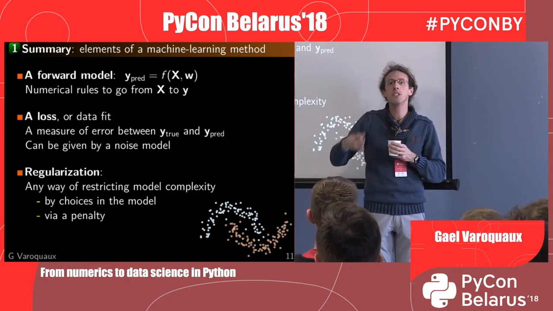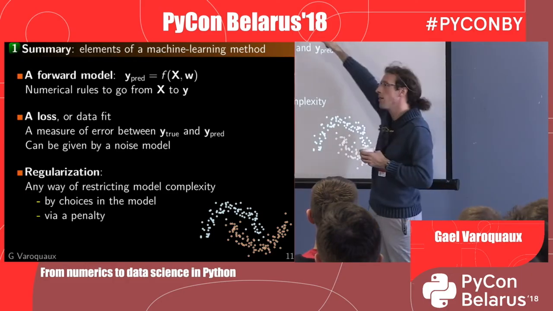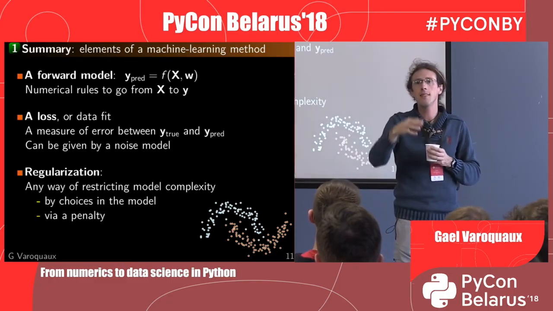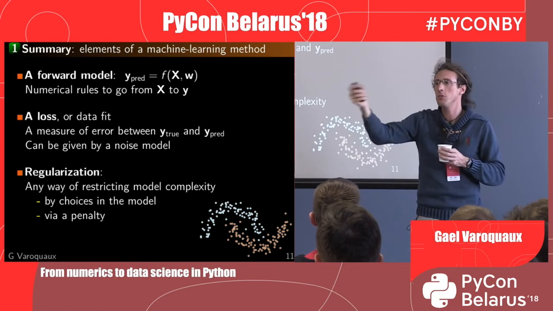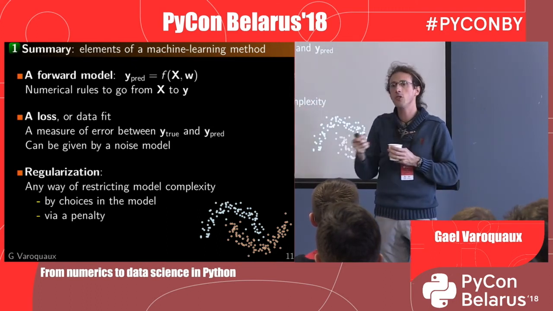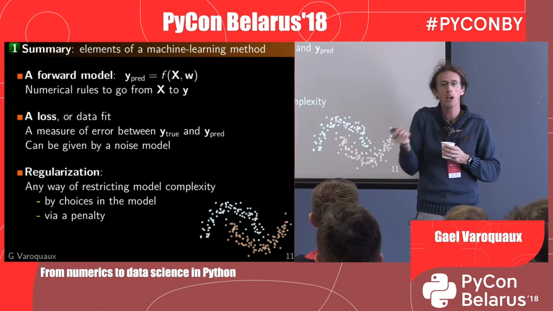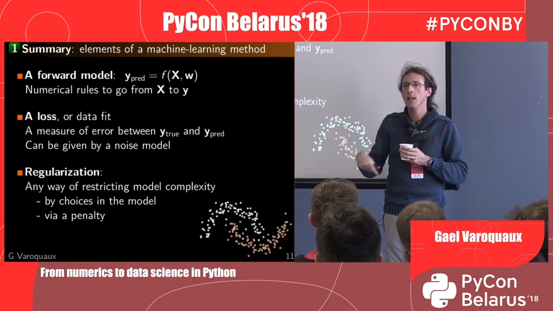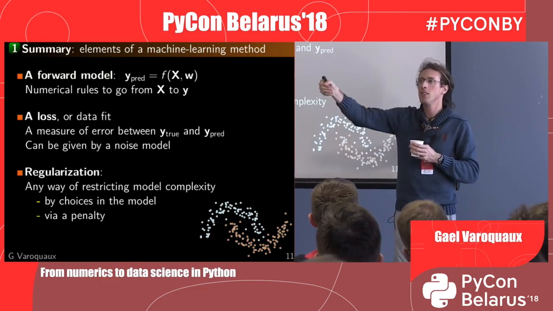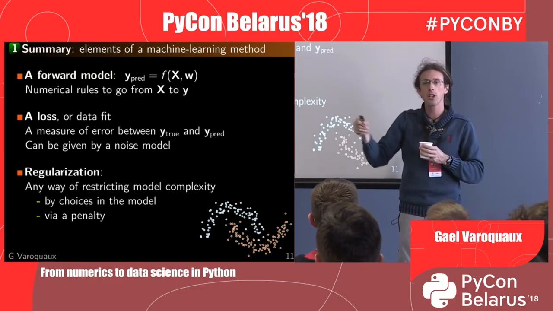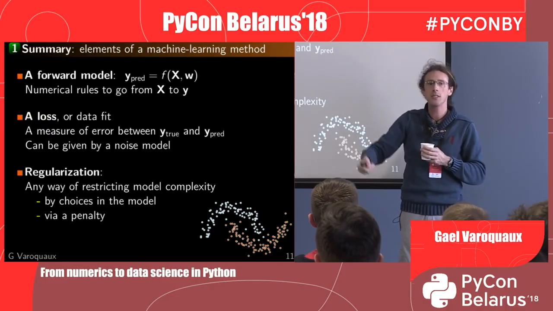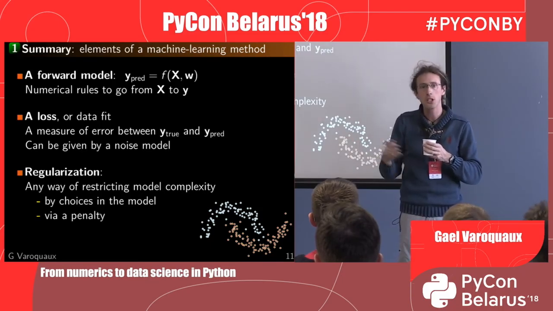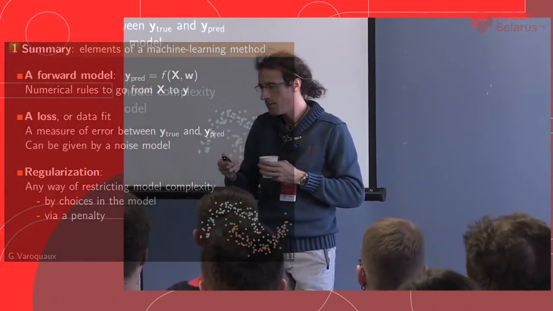Or regularization can be given by a penalty. A penalty would be basically an explicit bias on the parameters of my model. An example of a very common and useful penalty is this: if I'm looking at data in the wild and I'm just trying to find correlations between things I observe, I shouldn't trust my correlations, because I will get high correlations in random time series. So to get a good model, I need to compute these correlations and then decrease the observed value of the correlation a bit to trust it. By how much I decrease it is a difficult choice, but this is a form of penalty. I'm just hand waving here, not doing math, okay?